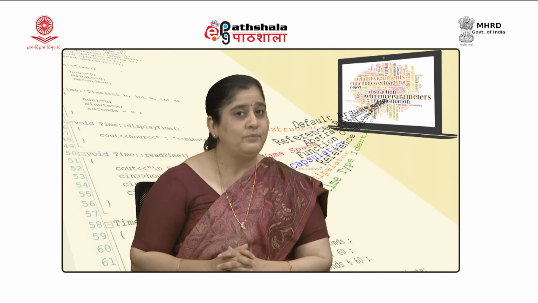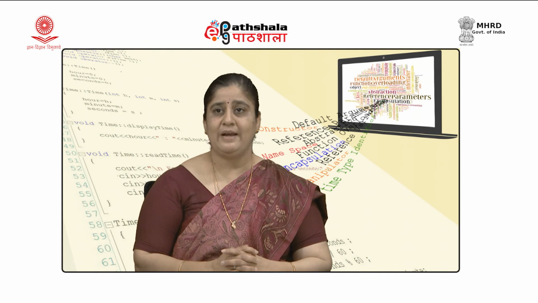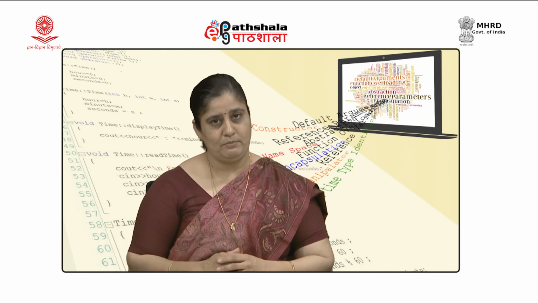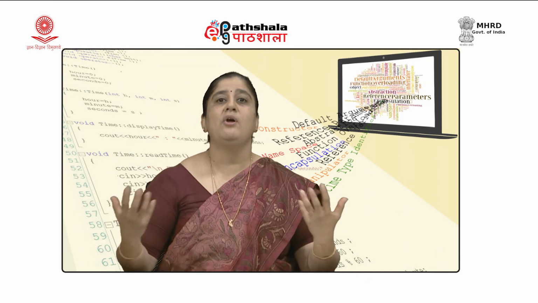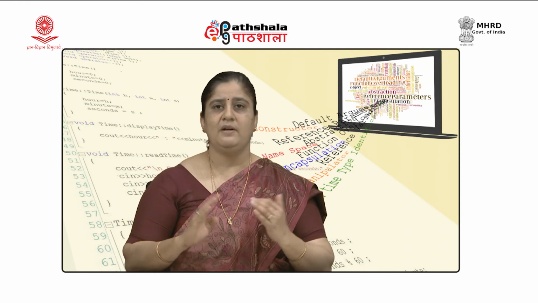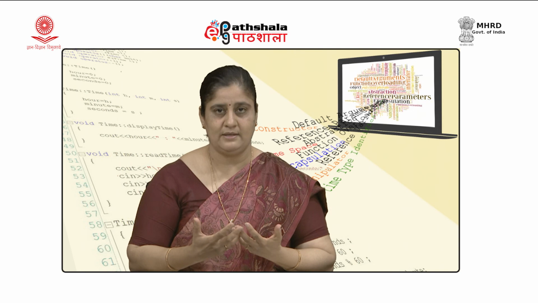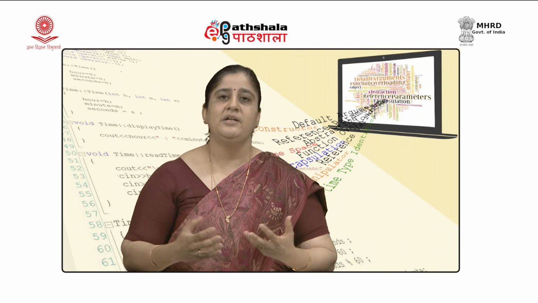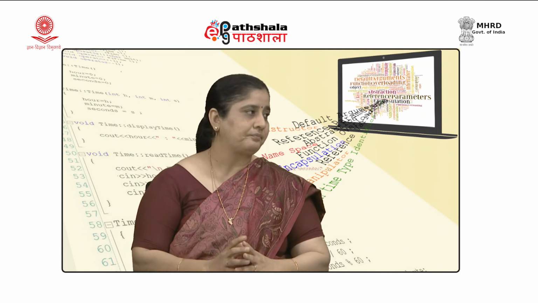Whereas, in object oriented paradigm, we do not try to look at the problem and solution as that what are the tasks which needs to be performed. We try to look at the problem as collection of entities. It is being seen as that we are developing a software for the system, and the system is made up of various entities, and to achieve the functionalities of that system, these entities interact with each other.